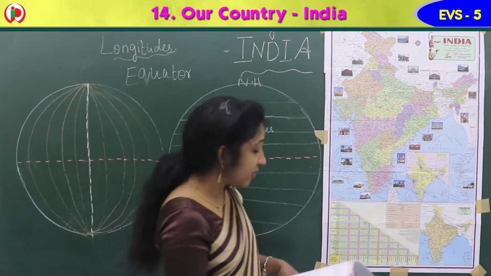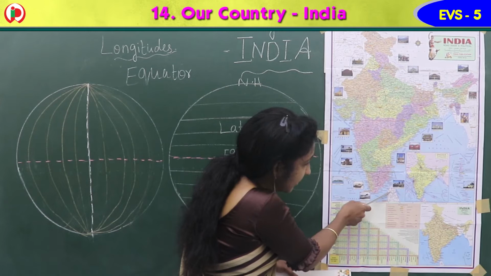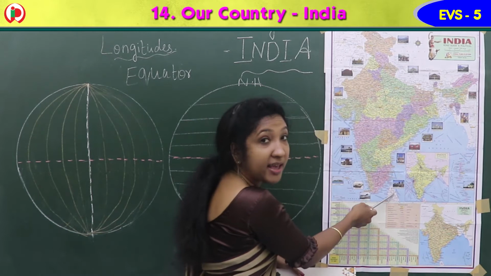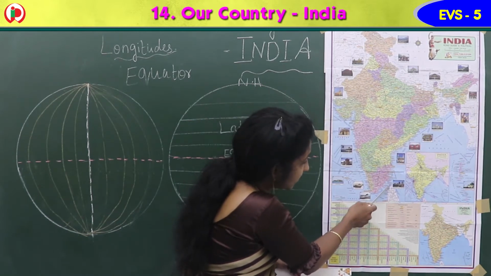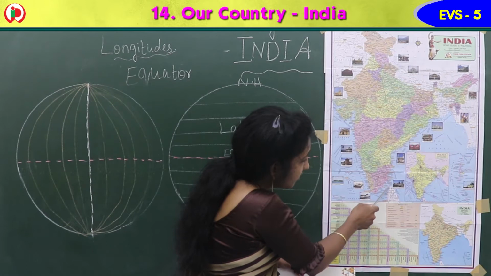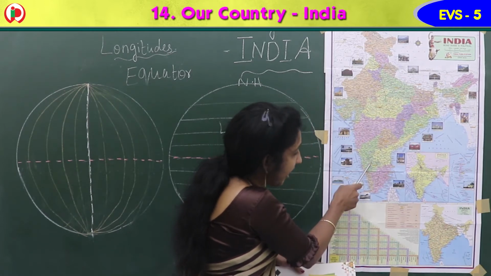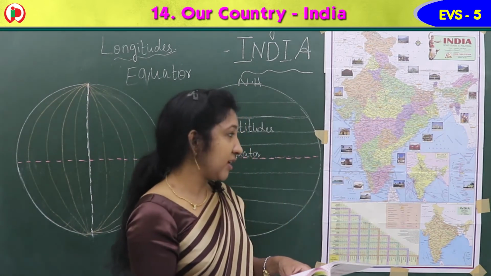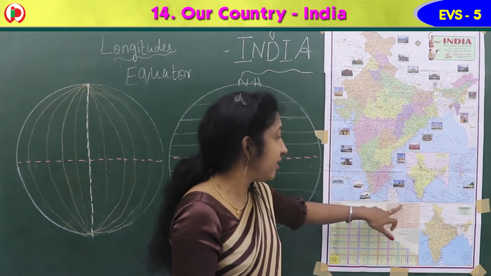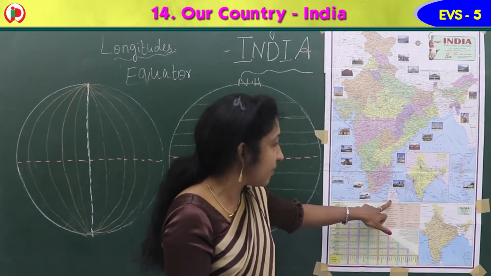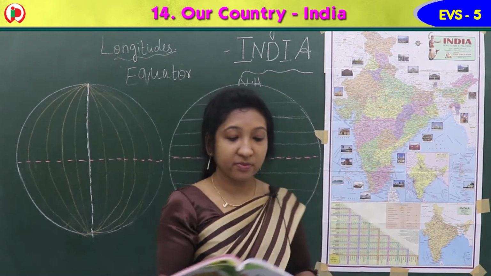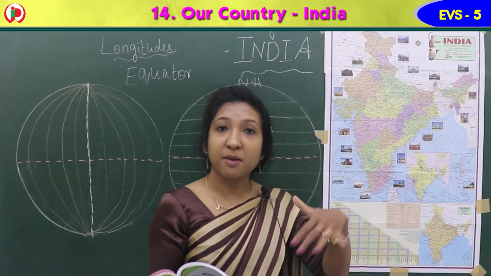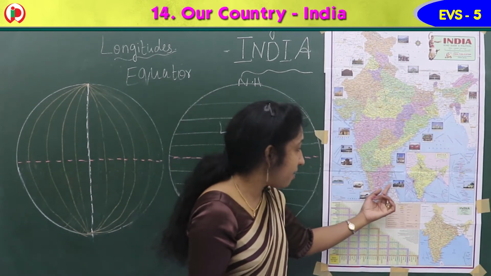Sri Lanka is separated from India by Palk Strait. Here you can see Sri Lanka. It is separated from India. It is not anywhere in India. It is separated from India, isn't it? Yes, by Palk Strait. Here you can see the Palk Strait. So Sri Lanka is separated from India by this Palk Strait. It is not inside India. So it's a very important thing: Sri Lanka is separated from India by what? You can answer: Palk Strait.